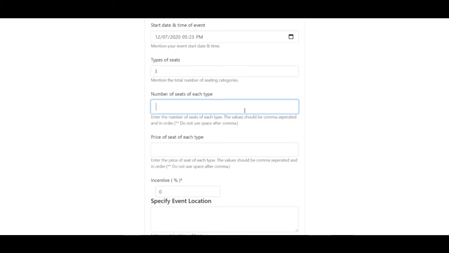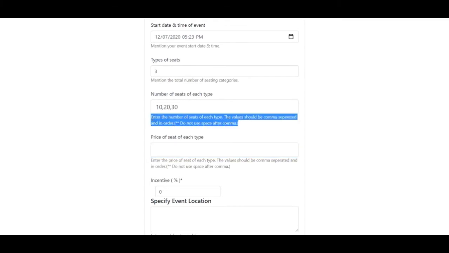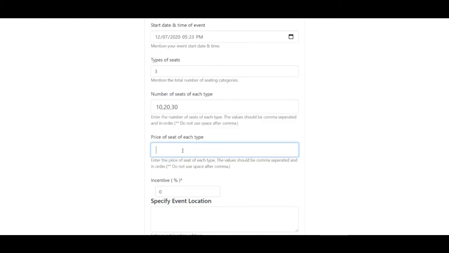Number of seats of each type is like what are the total number of seats of each particular category. So let's right now name it 10, 20 and 30, which basically means you have 10 seats of type 1, 20 seats of type 2 and 30 seats of type 3. I have actually mentioned here, but please for users enter comma separated values and do not use a space after comma.